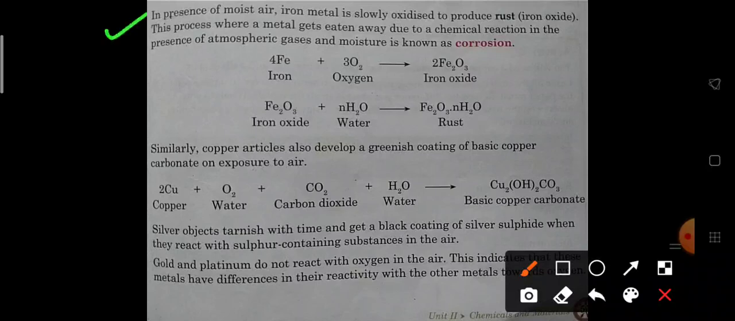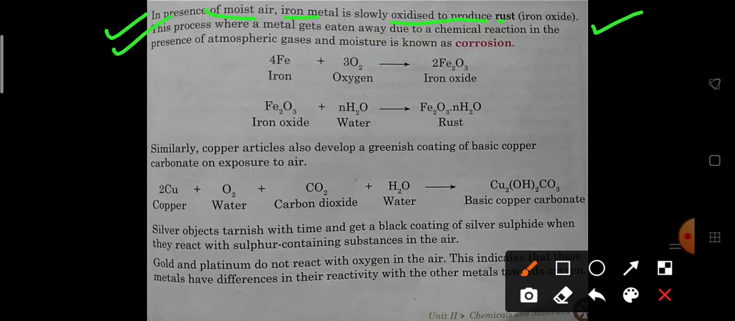So in the presence of air and moisture, not individually, they should be both together, means air and moisture. Air or moisture is wrong. So in the presence of air and moisture, iron metal slowly oxidizes to form rust. आयरन किस में कन्वर्ट होता है? रस्ट में. क्या बनाता है वो? आयरन ऑक्साइड, जो कि हाइड्रेटेड होती है.